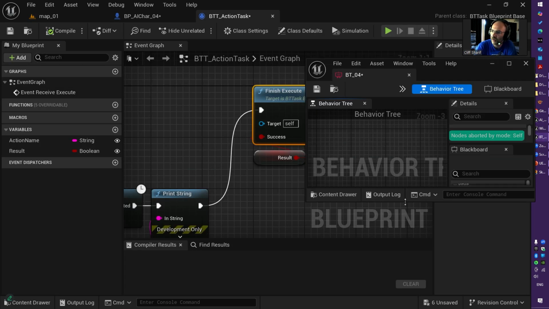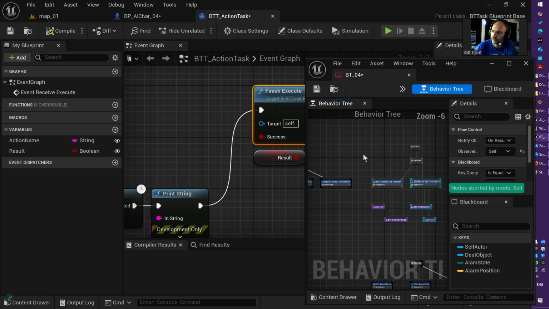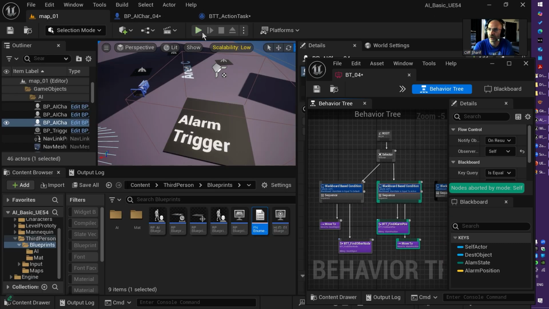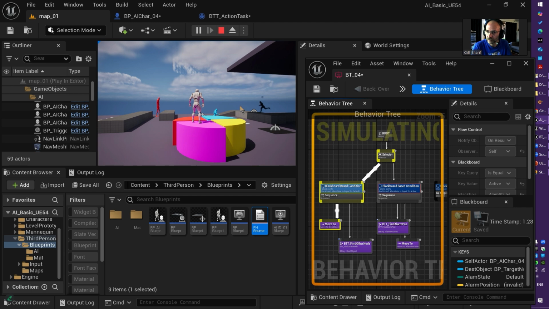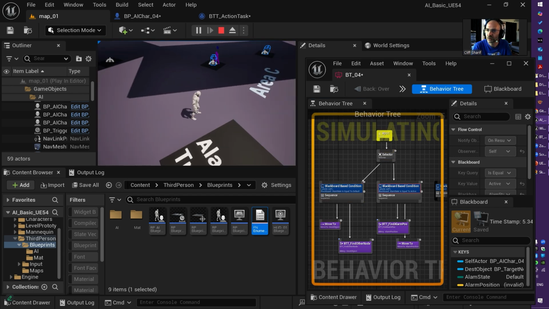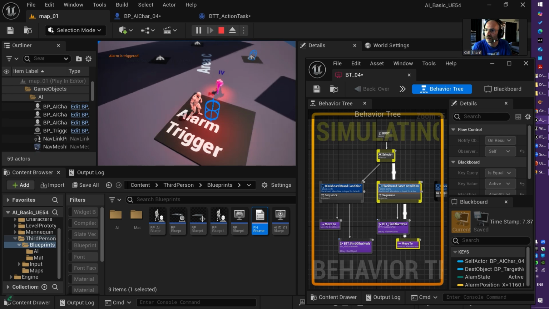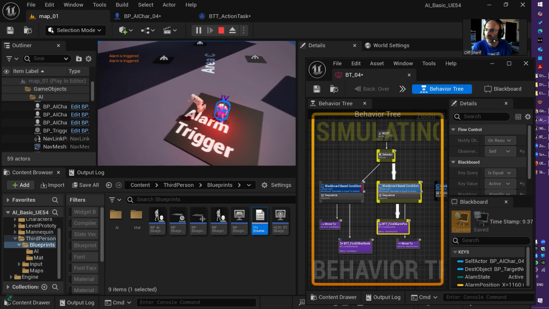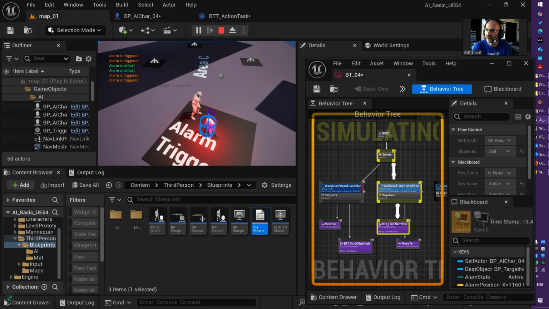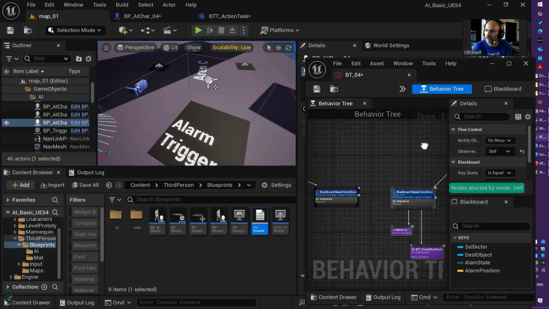This guy here, grab it here, grab my game and play. Perfect. So every time I move to the alarm, immediately the AI character moves to the alarm set. Even if it is in the middle of its way, it will return. We don't have that behavior for the previous one.